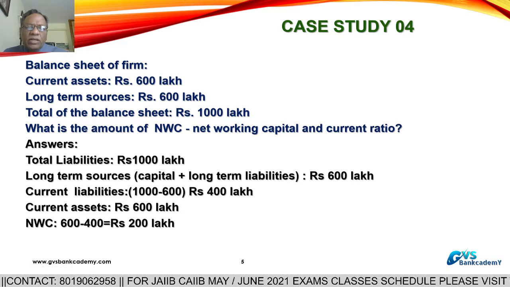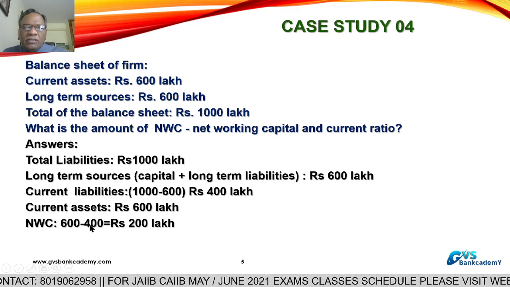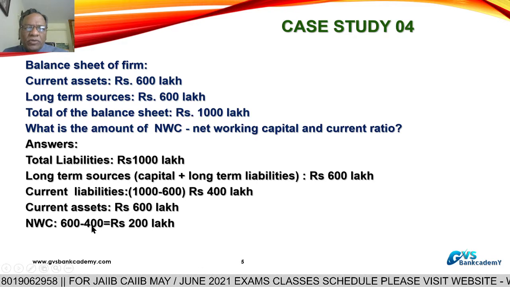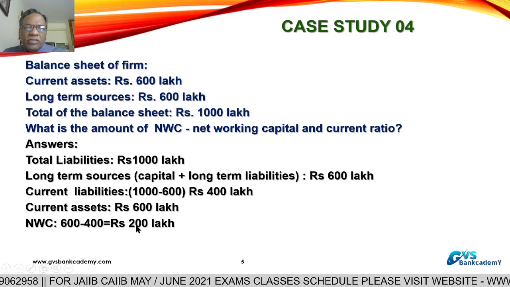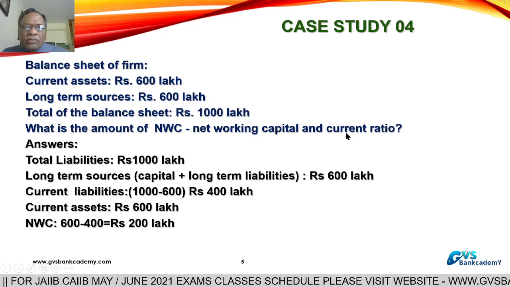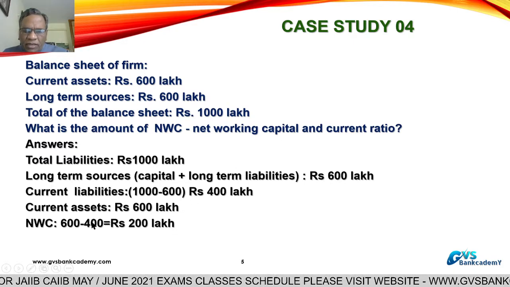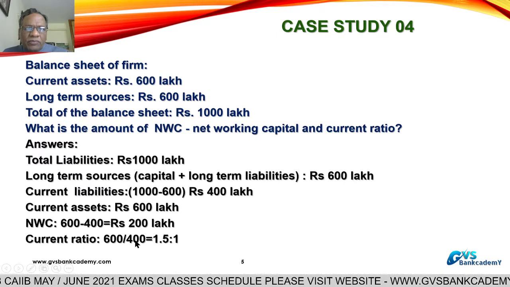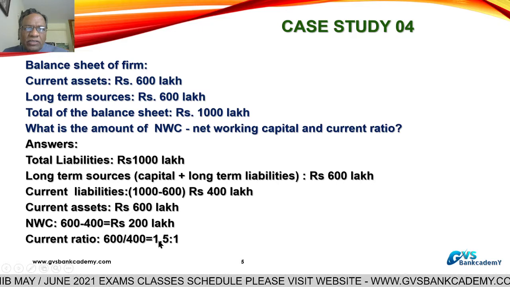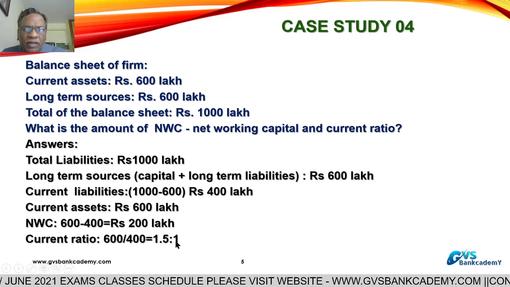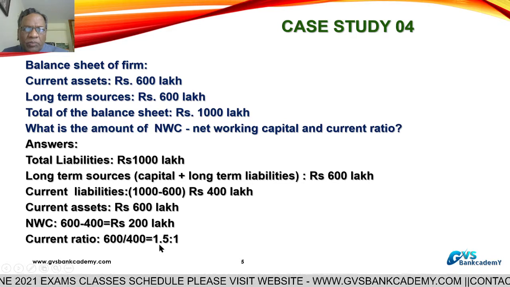Then current ratio is current assets by current liabilities, 600 lakhs divided by 400 lakhs. Current ratio is 1.5:1. So it means for every 1 rupee of current liability, current assets are 1.5 rupees.